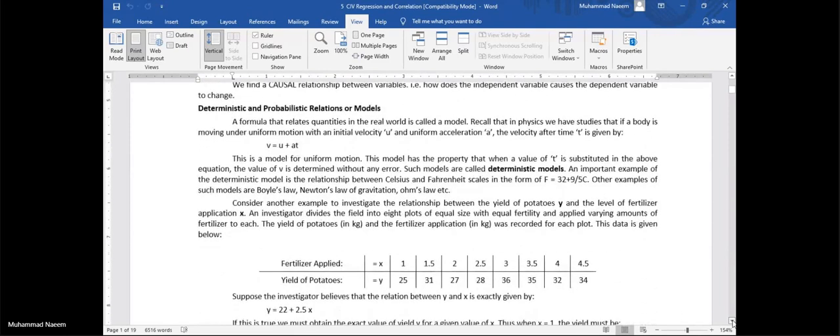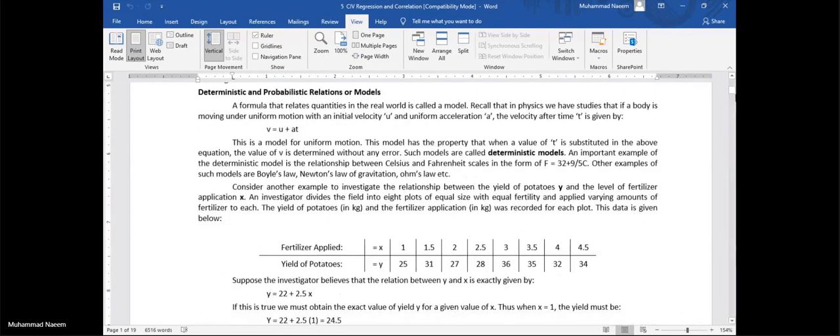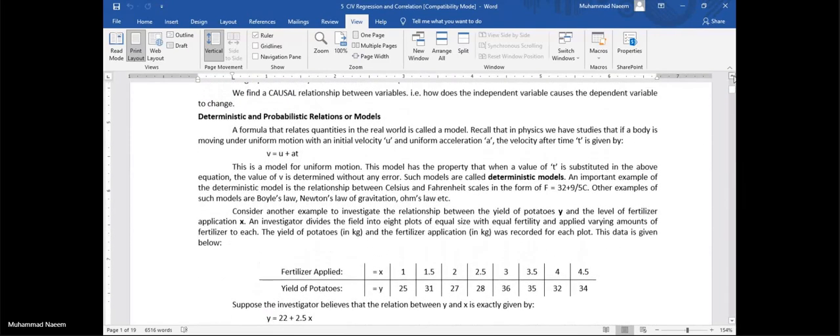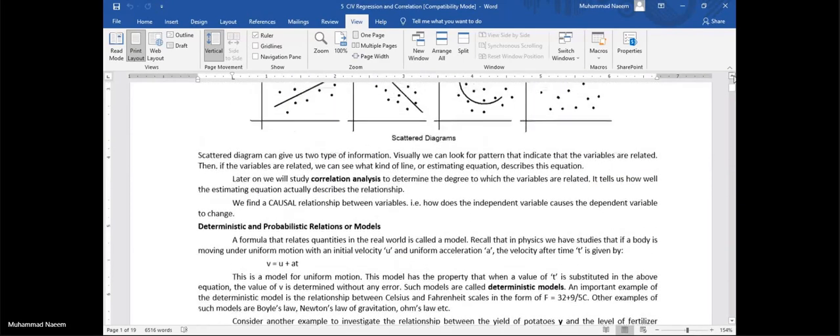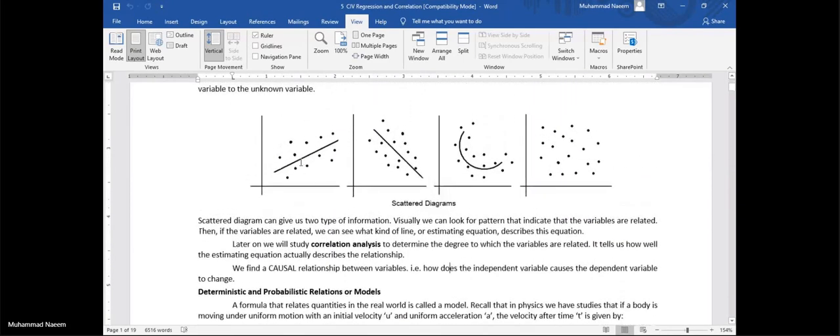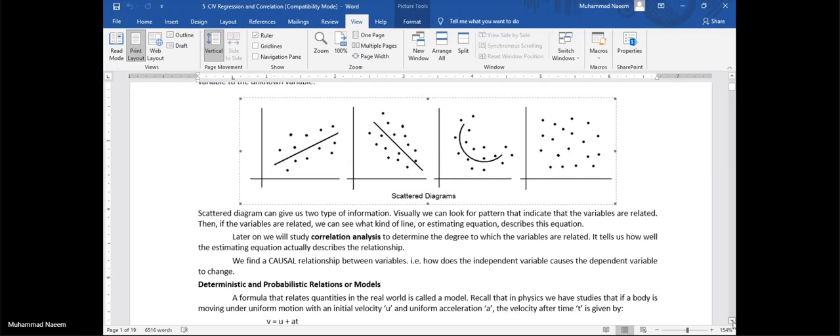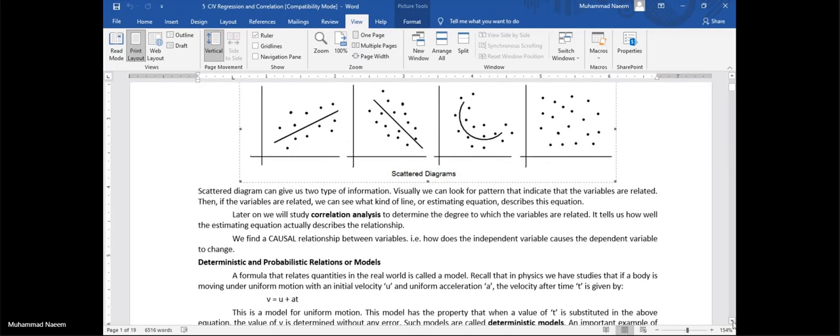What is the purpose actually? Because when we relate the things, we cannot come to a definite result. We have a certain error. So that's why we need this relation. Now, which relation is the best one, in which we have minimum errors?